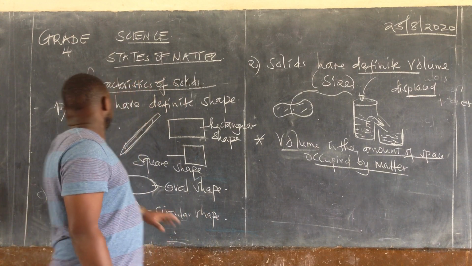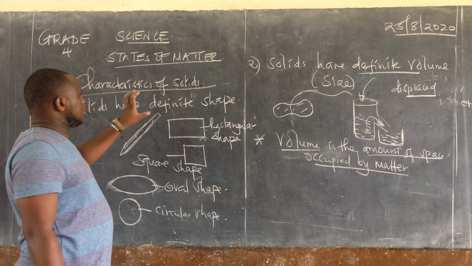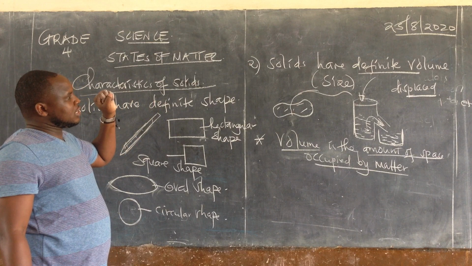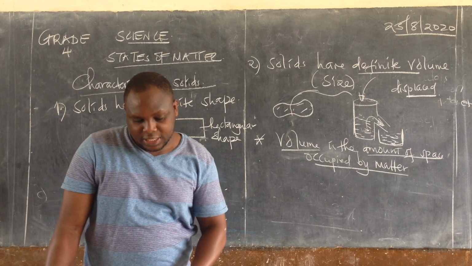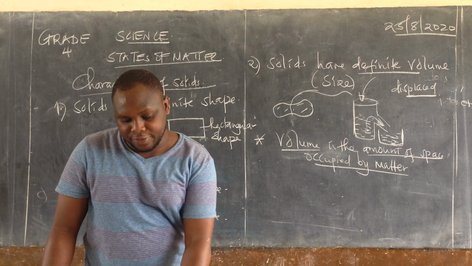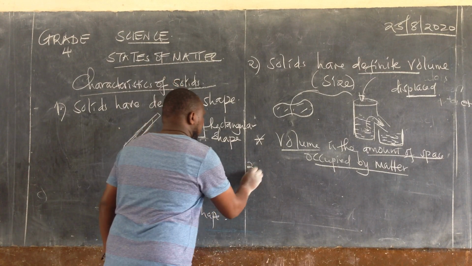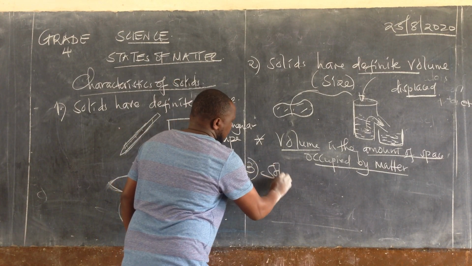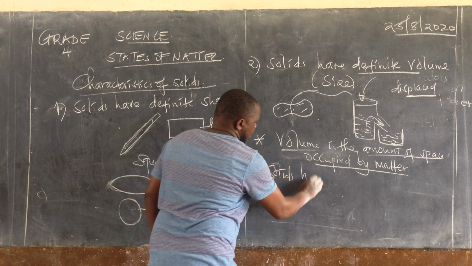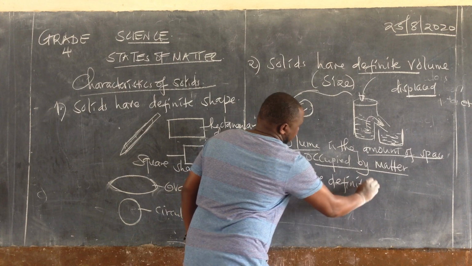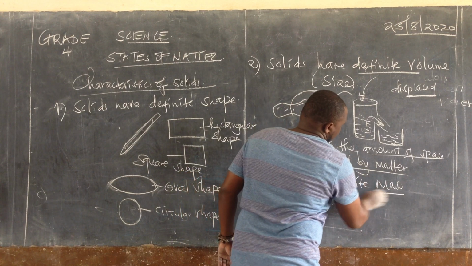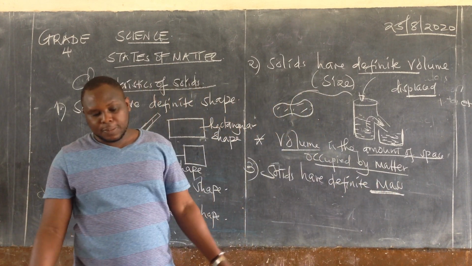So we have said solids have definite shape, they have definite volume, and lastly, we're going to realize that solids also have definite mass. Read: solids have definite mass. So we want to explain what mass is.